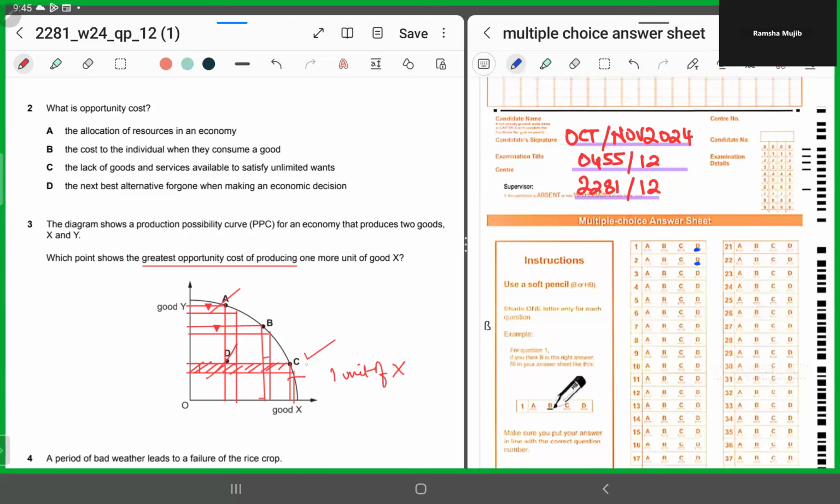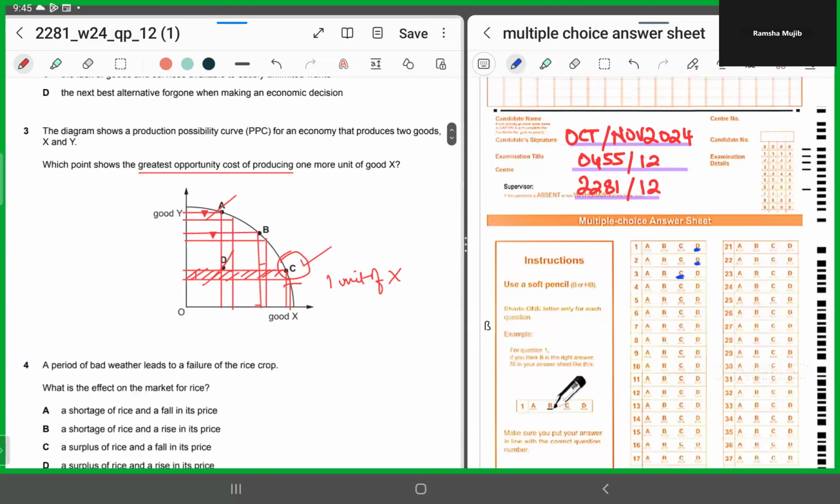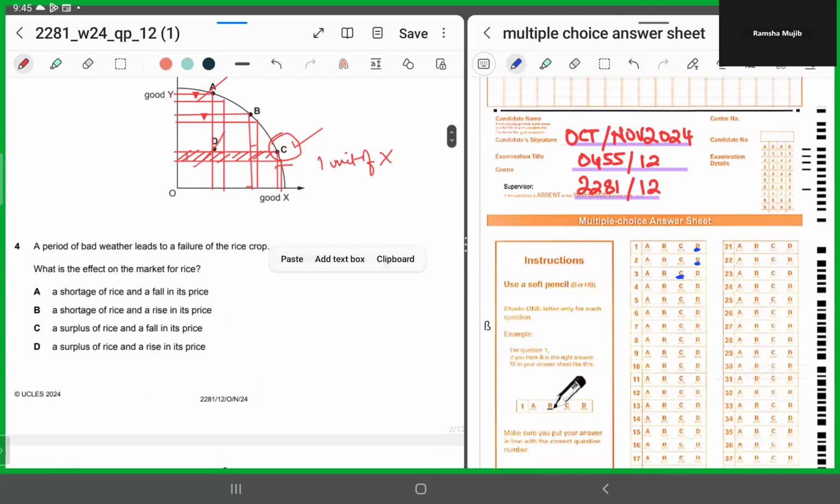So this means at point C, you will be giving up more. So for number 3, it has to be C. The reason why I'm showing you is because I wanted you to explain it logically. All right? Number 4.